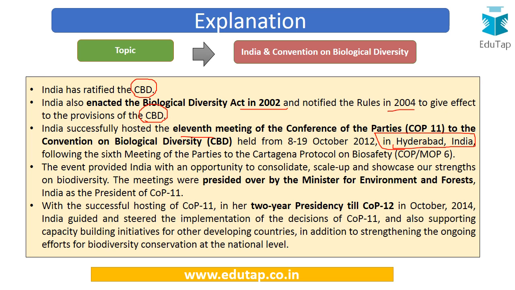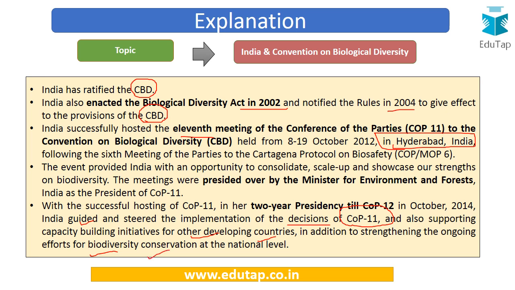And with the successful hosting of COP11, she held a 2-year presidency till COP12 in October 2014. So India for 2 years held the presidency of this particular convention till the next convention was held in October 2014. During this period, India guided and steered the implementation of the decisions which were taken in the COP11, which India led. And India also supported capacity building initiatives for other developing countries in addition to strengthening the efforts at the national level which are being undertaken for protection of biological diversity.